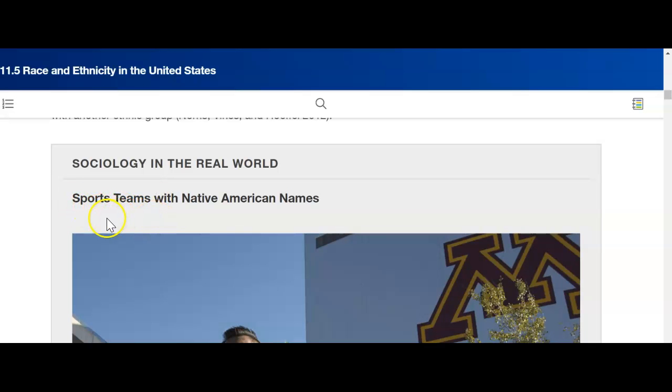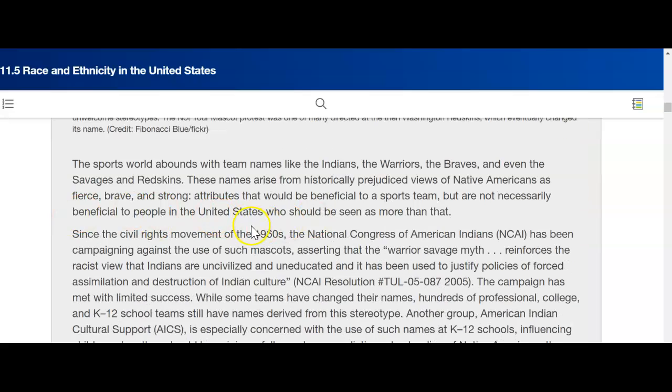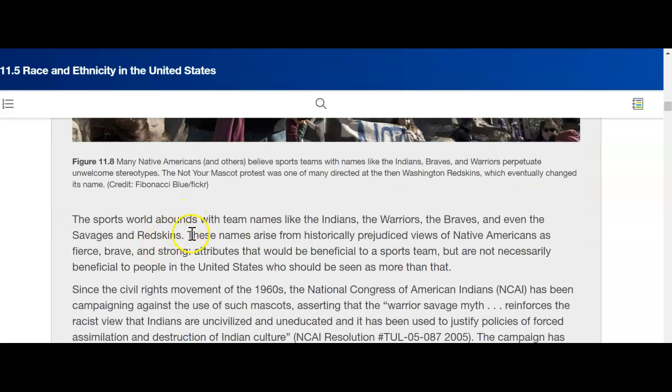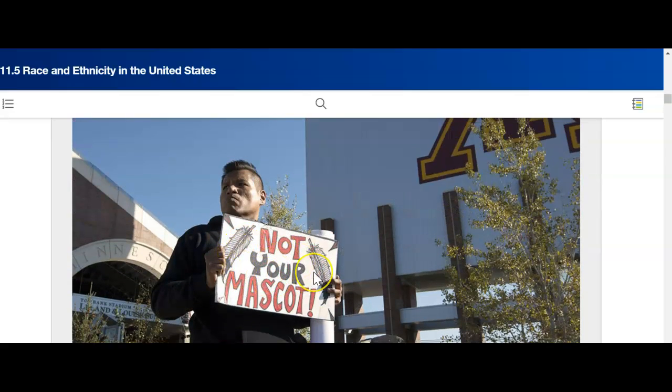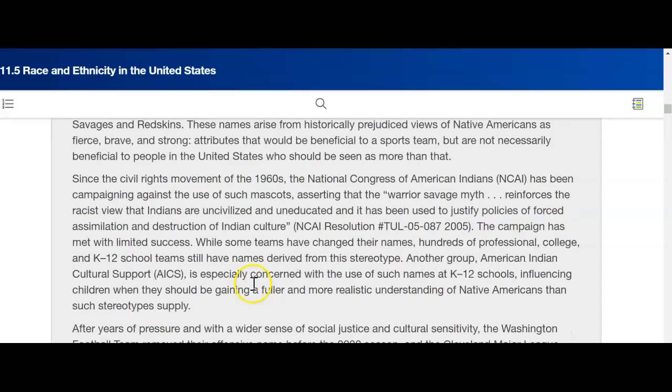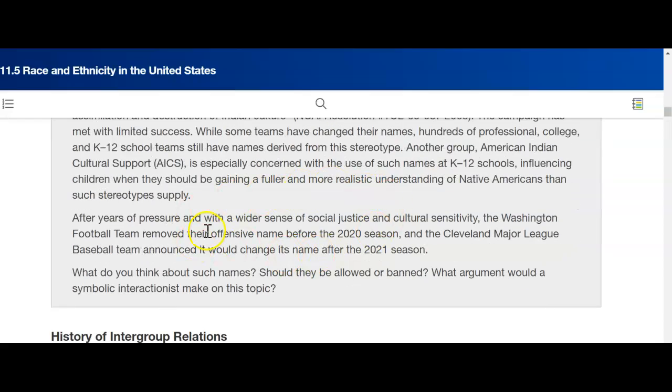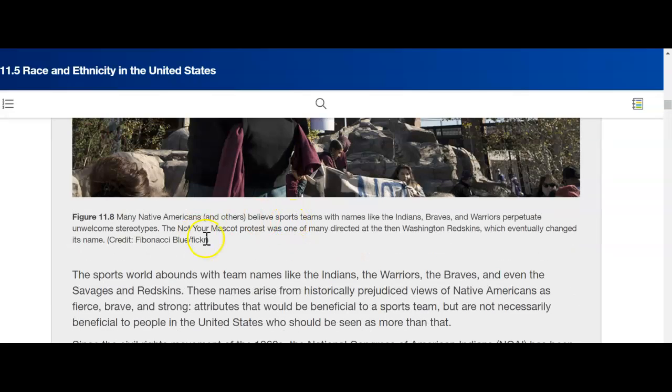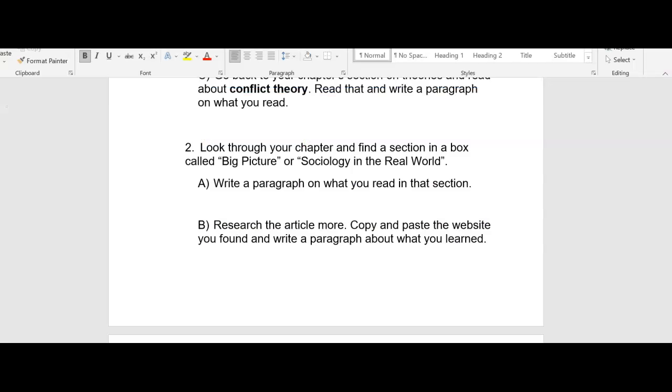This article is about sports teams with Native American names. So you read the article. It talks about how there's so many teams with names like Indians, Warriors, and Braves, and the Native American community is like, no. It says, not your mascot. So people have been complaining about it, and it's finally starting to change. But you read this, and then you write a paragraph about what it's about. Then you research it more.